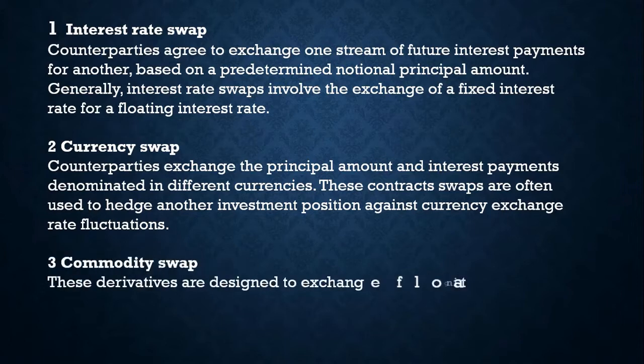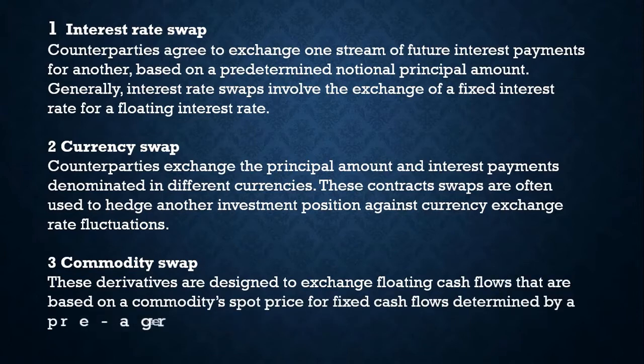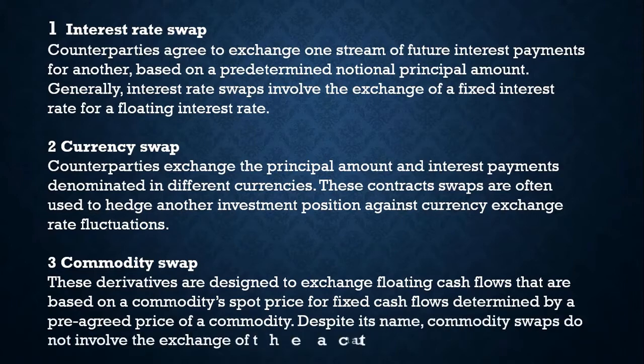Number three is commodity swap. These derivatives are designed to exchange floating cash flows that are based on a commodity spot price for fixed cash flows determined by a pre-agreed price of a commodity. Despite its name, commodity swaps do not involve the exchange of the actual commodity.